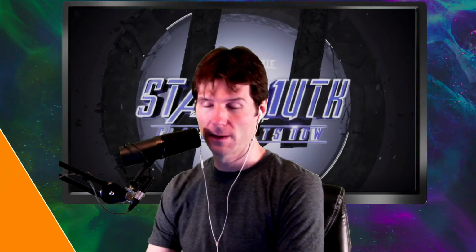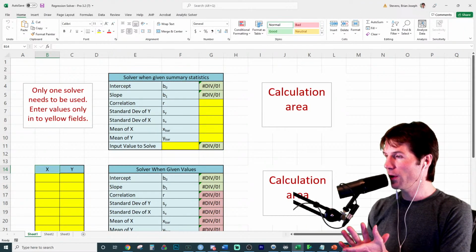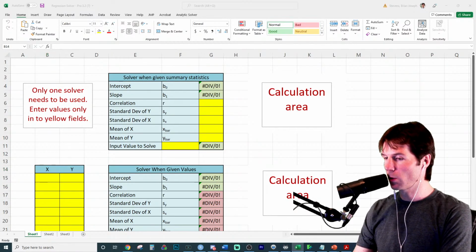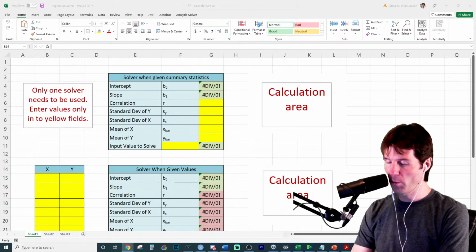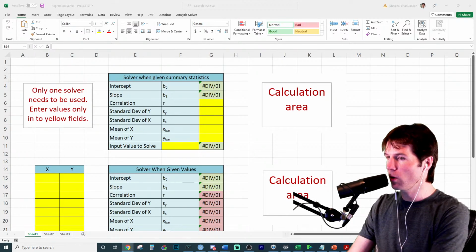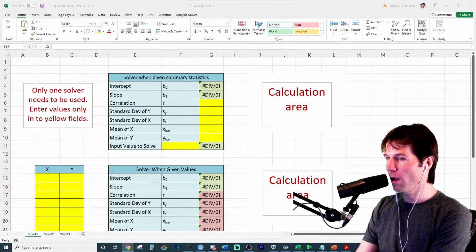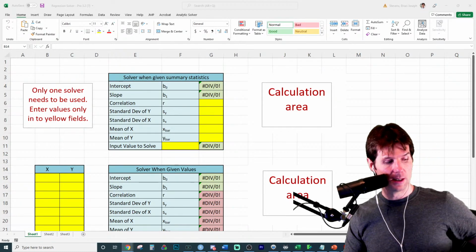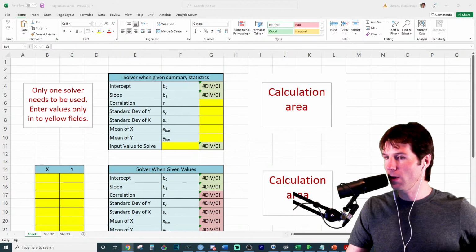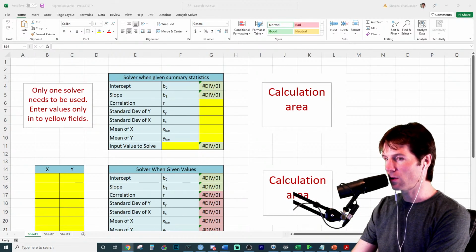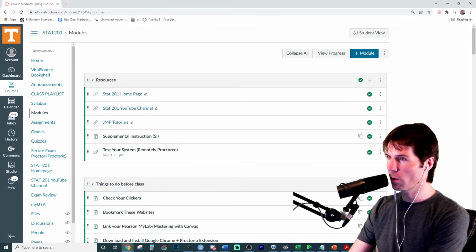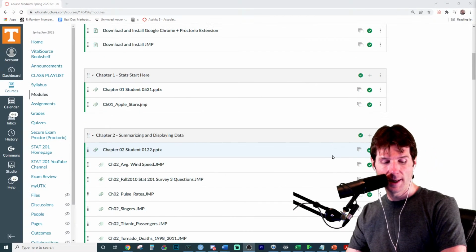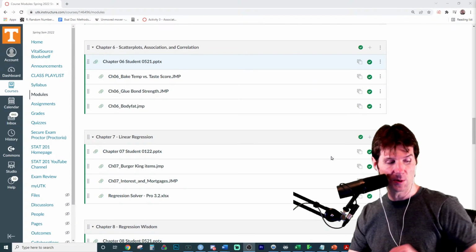Now, the number one thing you need for the SAT problem is the Regression Solver Pro app right here that I've created. We are using this because there are certain questions that are a lot more work to solve by hand. We're not here to solve problems by hand, we're here to get answers. So to get the answers and explain them to people, we're going to go to the modules on our course page. On your course page, make sure you're in the modules and then scroll down to chapter 7.